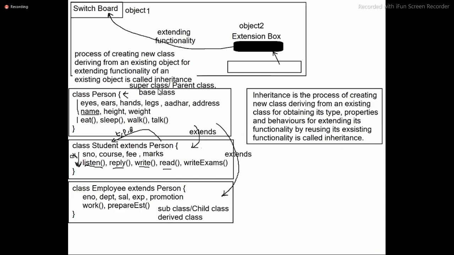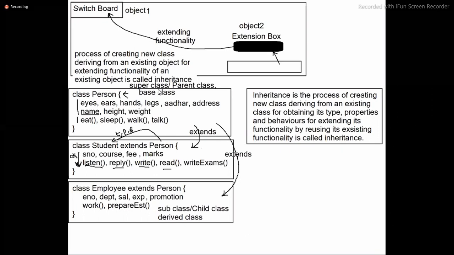Then you should get one question, sir. In my academics, my sir told inheritance means reusing which is already made. Reusing which is already made. Yeah. Inheritance is not just meant for reusing, it is meant for extending and then reusing.